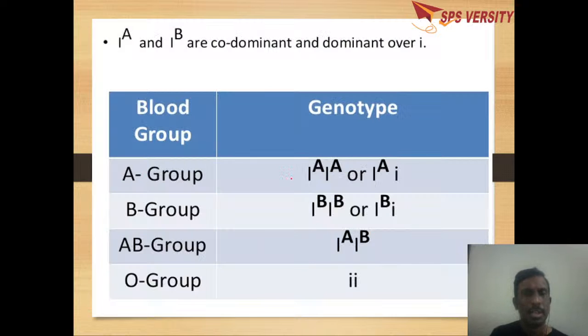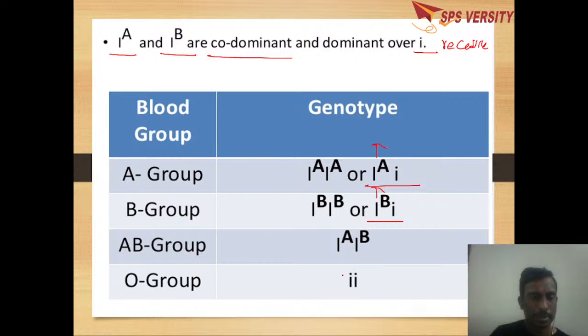Here IA and IB are codominant, whereas i is recessive, which is a recessive allele. So if you take A blood group heterozygous, IA will express, small i will not. The same with IB. So these are the genotypes in the blood groups A, B, AB.